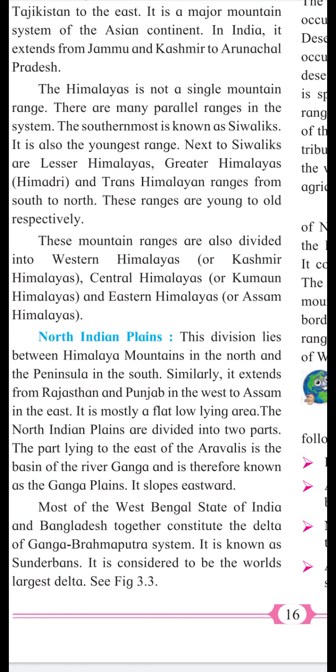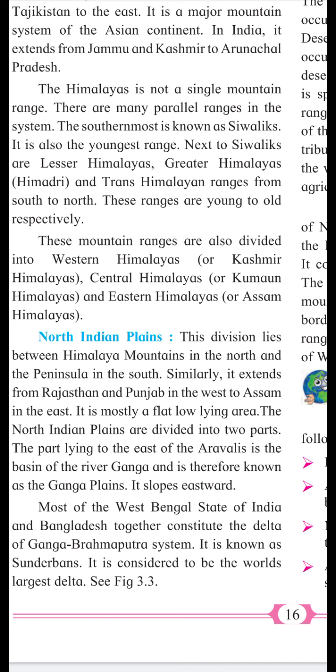The low-lying area east of the Aravalli is known as Ganga plain, and it slopes toward the east, west to east.